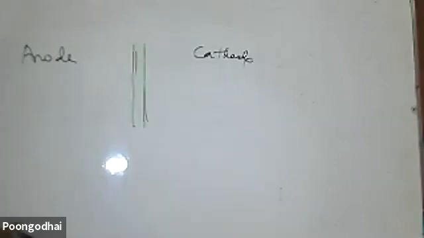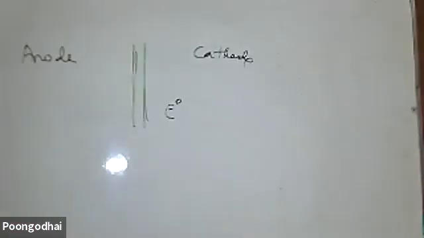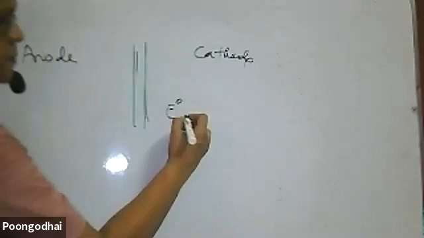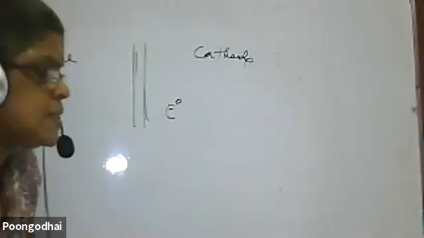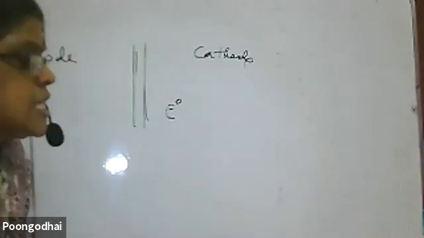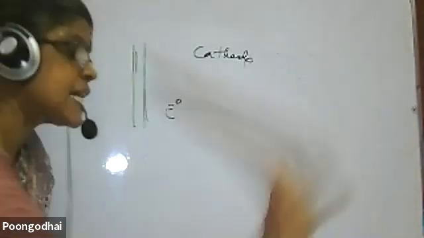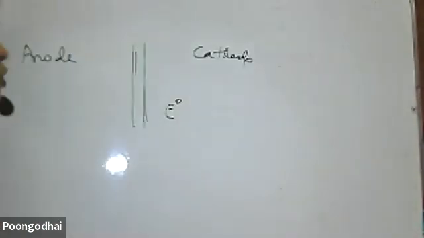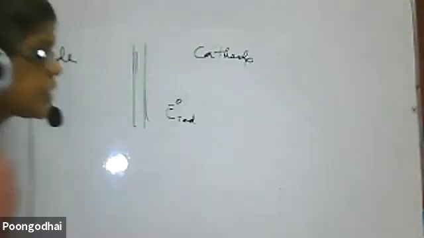When you write a cell, which one should be the anode and which should be the cathode? For that, electropotential is needed. If you are studying for competitive examinations, they might teach it in terms of reduction potential and oxidation potential. But with respect to CBSE, we are concerned only with reduction potential. So to construct a cell, I need the standard reduction potential.